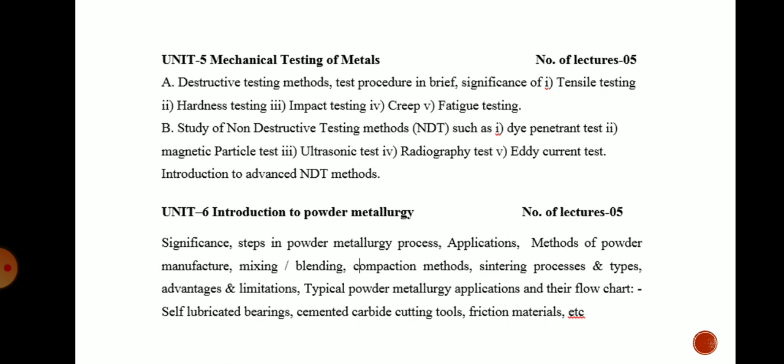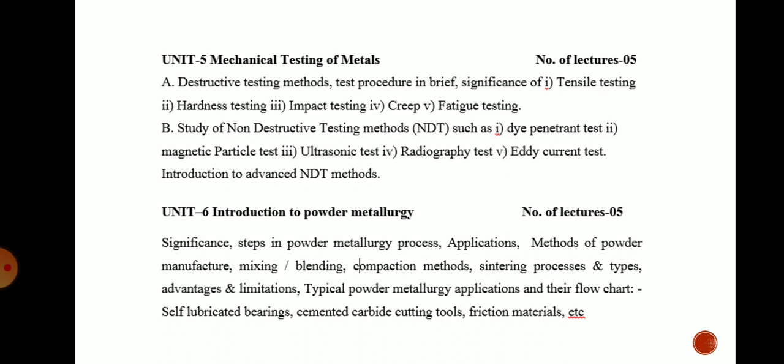The second part in this chapter is the study of non-destructive testing methods, that is NDT methods. In that also we will study five types of NDT methods: first dye penetrant test, second magnetic particle test, third ultrasonic test, fourth radiography test, and fifth eddy current test. These non-destructive testing methods are generally used for finding defects in the component, and destructive testing methods are generally used for finding the different properties of the metal. So these two things we will study in chapter number 5, mechanical testing methods.